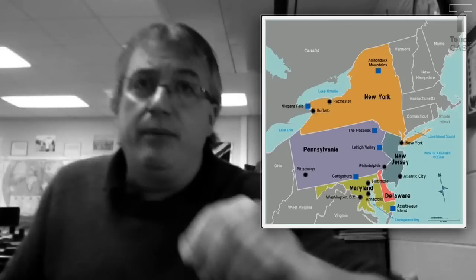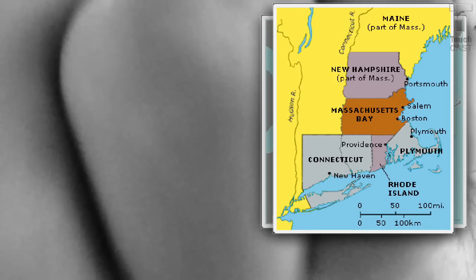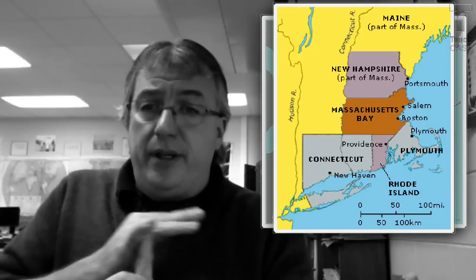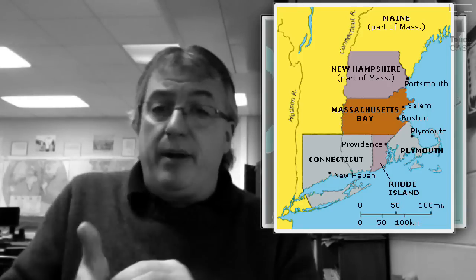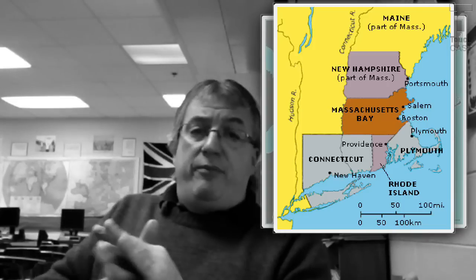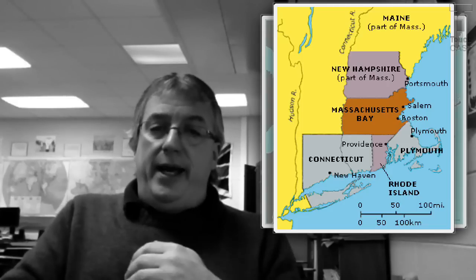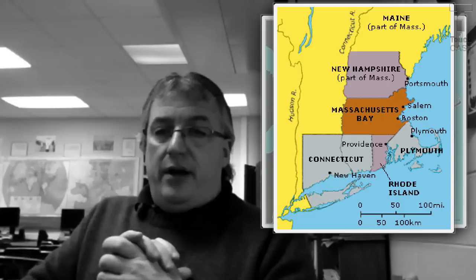All right, now I'm going to move over to New England, okay, and talk about that for a bit. The New England colonies are Plymouth, which is later going to be absorbed into Massachusetts. Plymouth is settled by Pilgrims, a group of Puritans who wanted to separate from the Anglican Church, the Church of England. They're on their way to Virginia, and they land in Plymouth at Plymouth Rock. They realize that they're far enough away to live in peace and under their own rules, so they stay there.